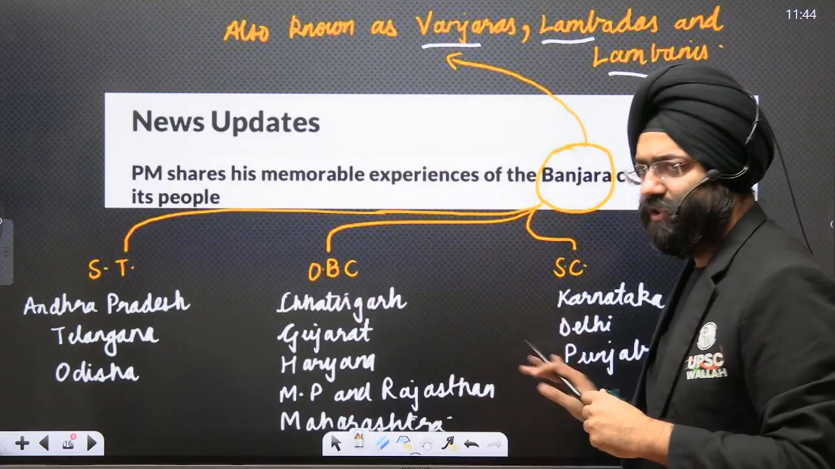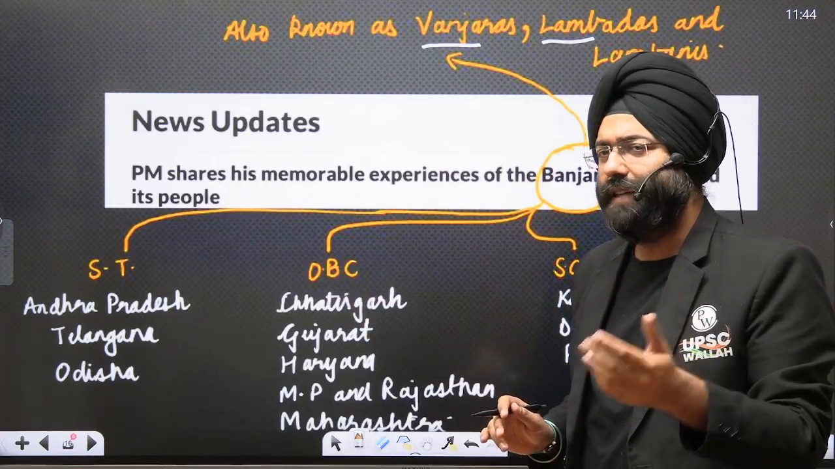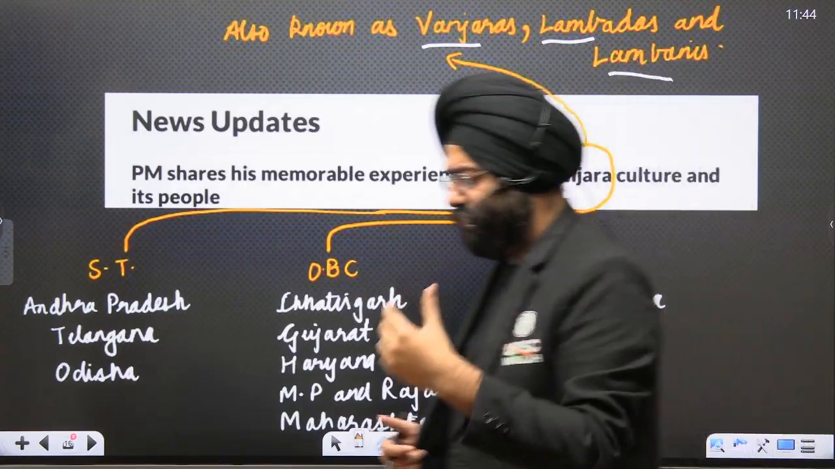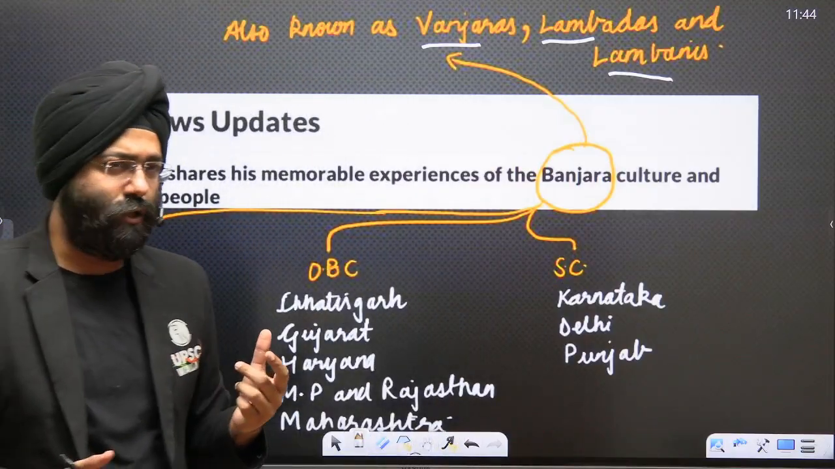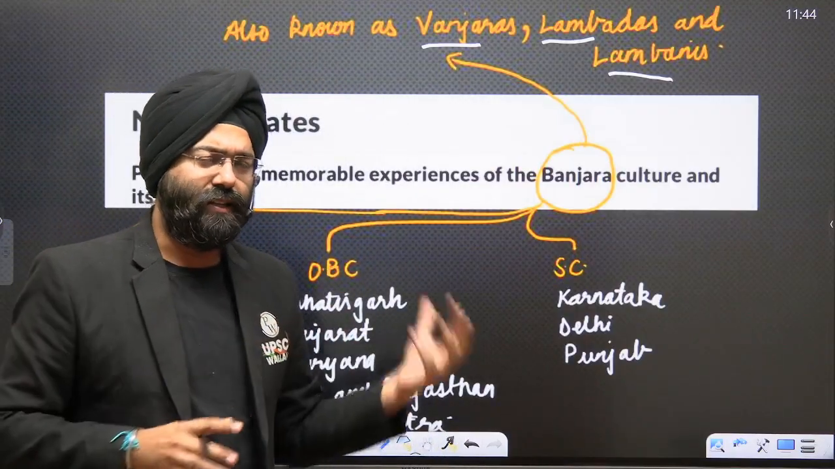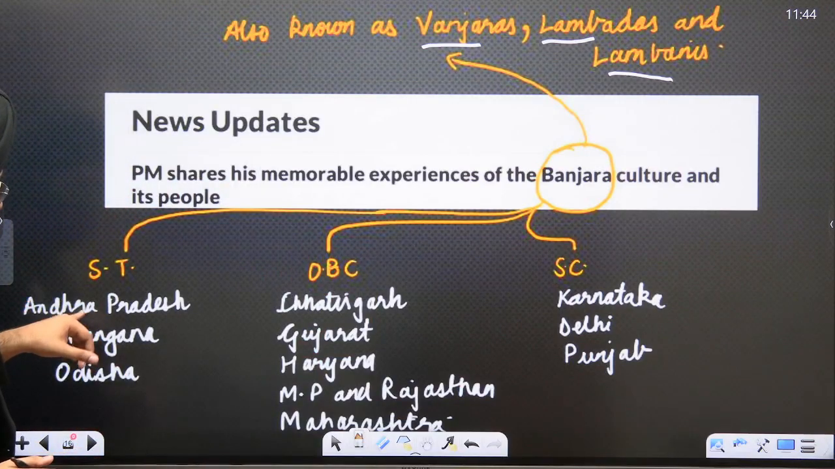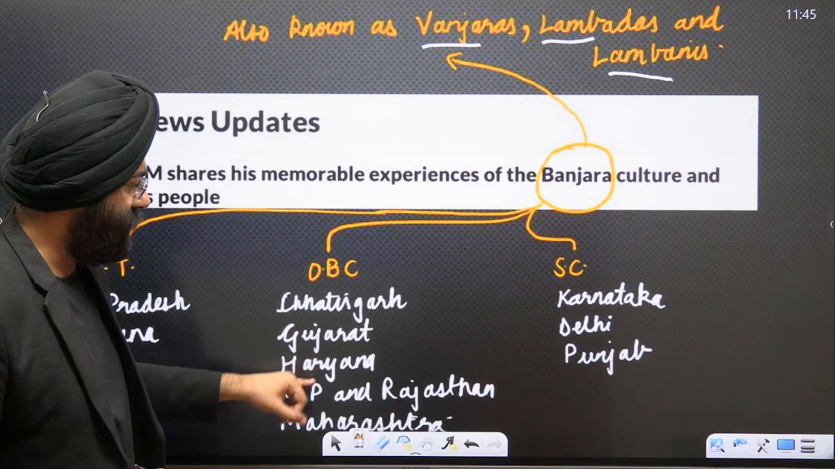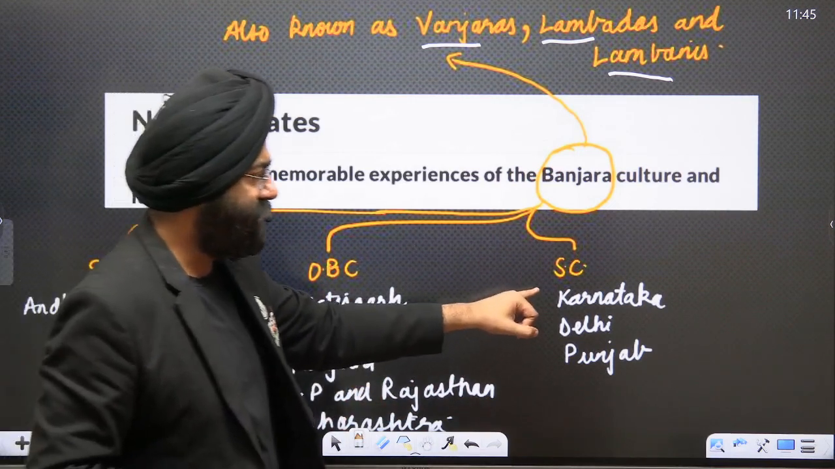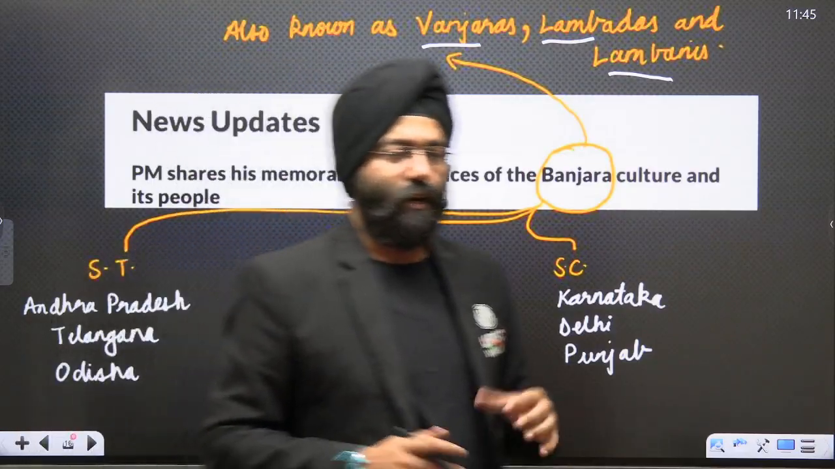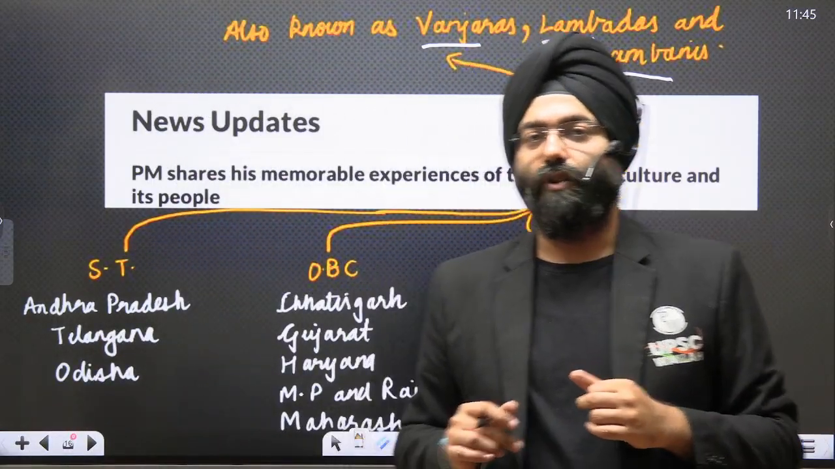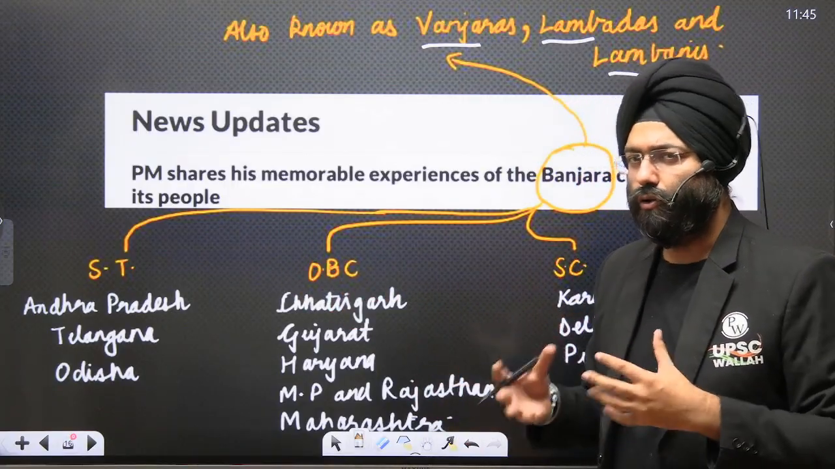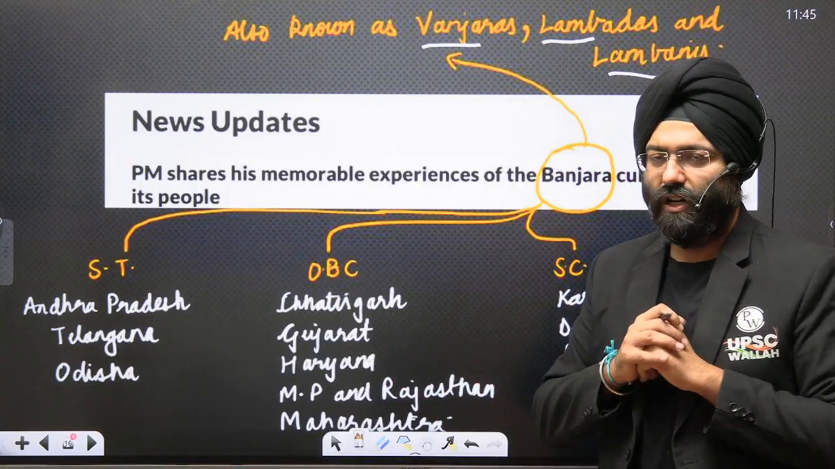Now, whatever states I have mentioned, their relevance is over there, but you will be realizing they are majorly present in the states of, let us say, Rajasthan, Maharashtra, Gujarat, and Madhya Pradesh, which are the major states. Along with them, there are other states also. There are scheduled tribes in Andhra Pradesh, Telangana, and Odisha. There are OBCs in Chhattisgarh, Gujarat, Haryana, MP, Rajasthan, and Maharashtra, and scheduled caste in Karnataka, Delhi, and Punjab. Now, this is again creating a problem because they are demanding the status of a scheduled tribe, and those protests are also going on, particularly in the states of Madhya Pradesh, Maharashtra, and Rajasthan.